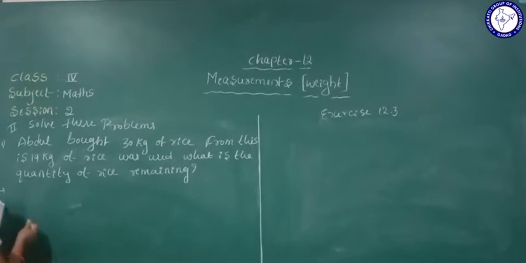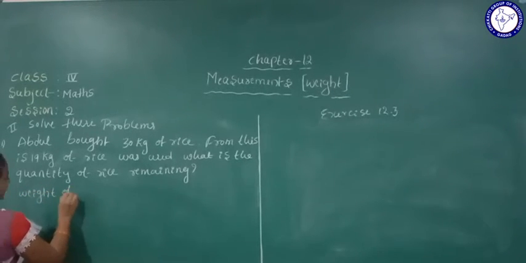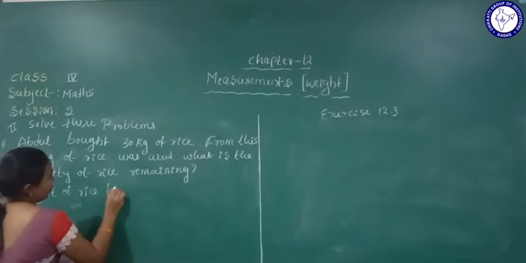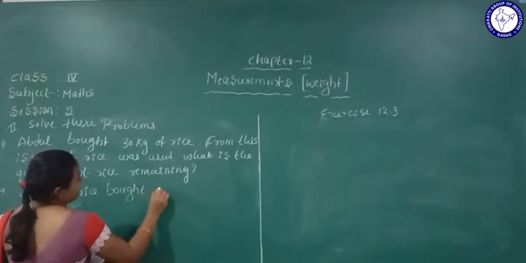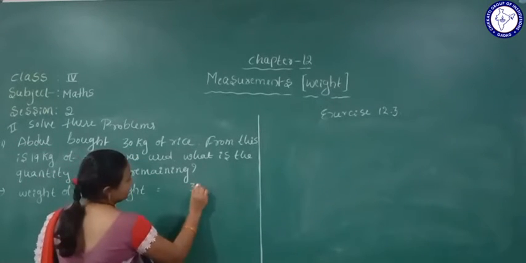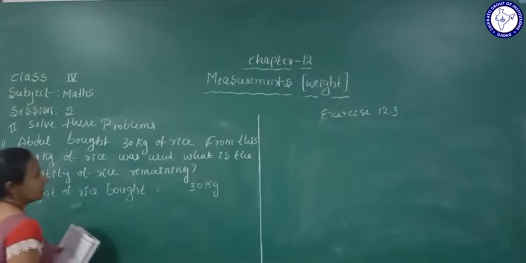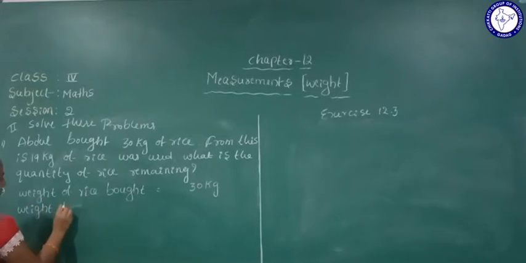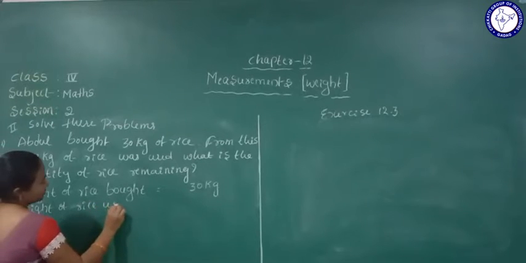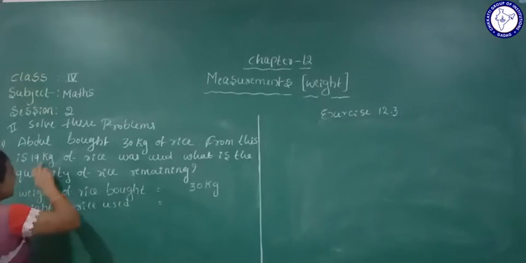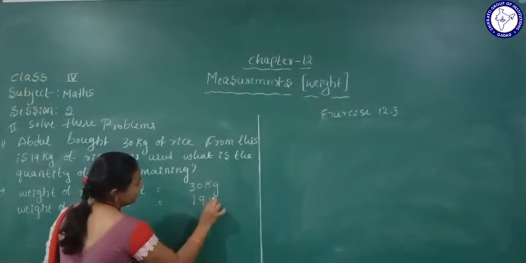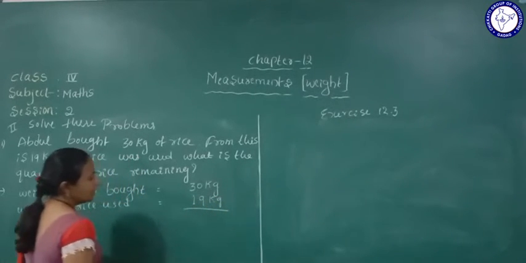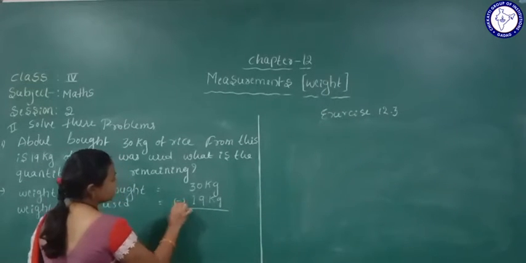Yes, okay. See here, first we'll write weight of rice bought is equal to how much? 30 kg. Yes, from this 19 kg of rice was used. Here I'll write weight of rice used. How much weight of rice did they use? 19 kg of rice they used. Yes, okay. What will we do now? We will subtract.